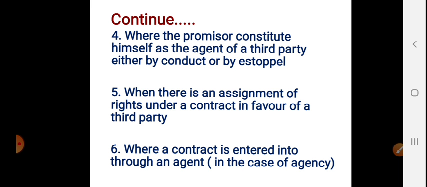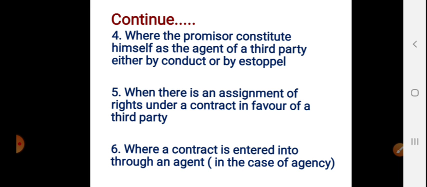Similarly, an assignee of an insurance policy has a right to sue on the contract even though he is a stranger to the contract. Even though the assignee of the insurance policy is not a party to the particular contract, he can sue on the contract. So, when there is an assignment of rights under a contract in favor of a third party, he can sue.